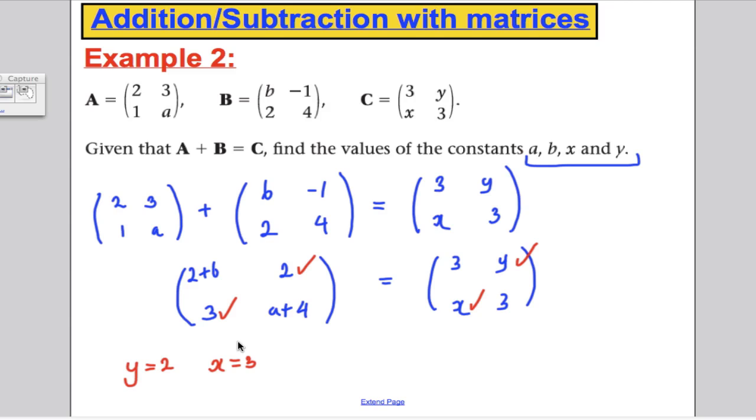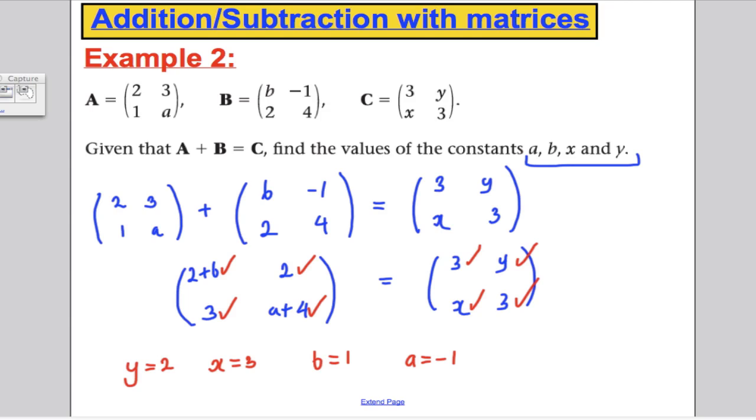Well, what I could do now is say that must equal 3, so 2 plus b must equal 3, so b must be the number 1. And lastly, a plus 4 must equal 3, so a must be equal to negative 1. So have I found a, b, and c? Well, a is negative 1, b is 1, y is 2, x is 3. Very, very simple.